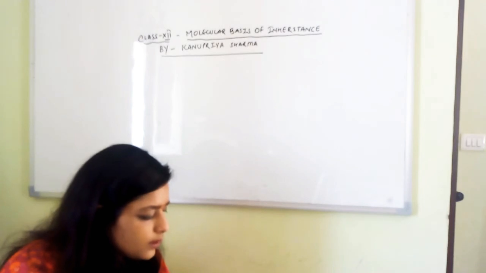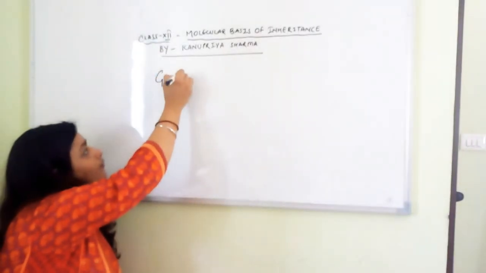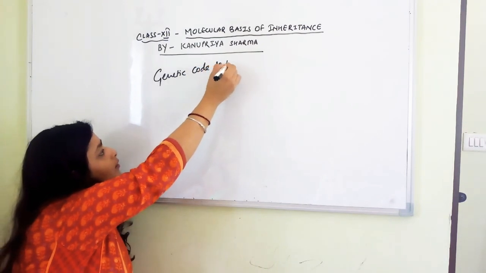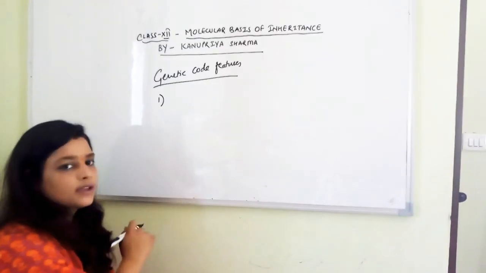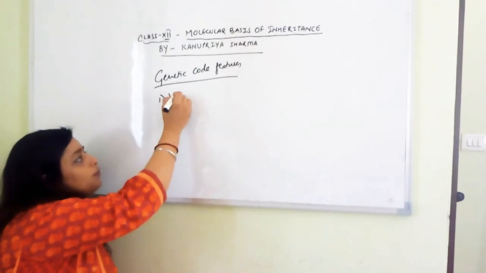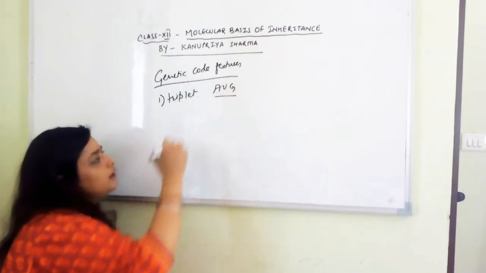So the features of the genetic code were: First, they are found in the form of triplet, like AUG, right?